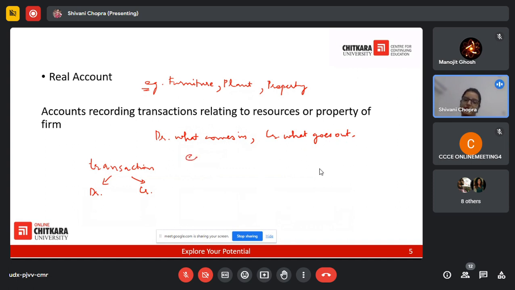For example, the examples are on the way, but let's discuss that you purchase furniture on cash. Now, here we have two accounts. One is a furniture account, another one is a cash account. What is the type of furniture account? Furniture account is a real account. What is cash? Cash is also a real account. So we have two real accounts. So now we can follow this rule, debit what comes in and credit what goes out, and identify which one we would take as a debit and which one we would take as a credit.